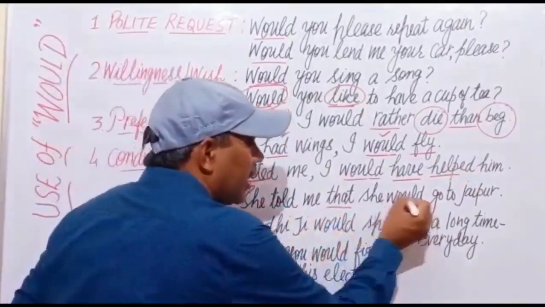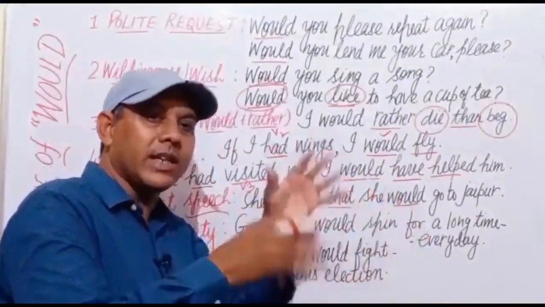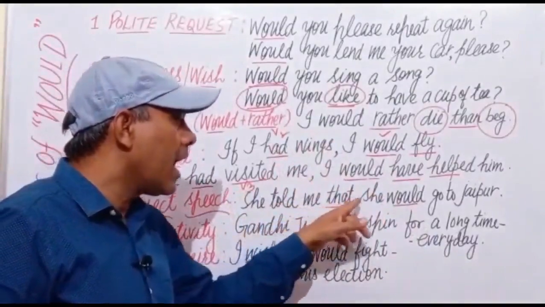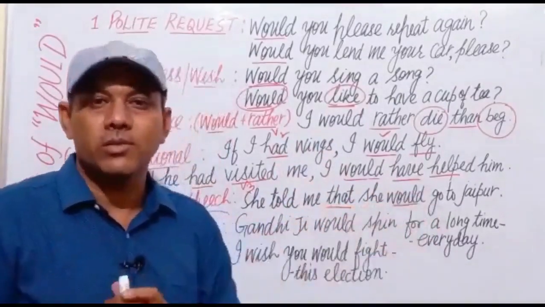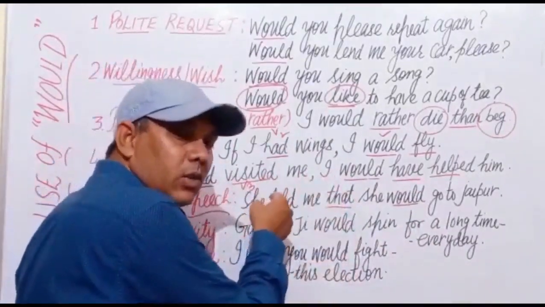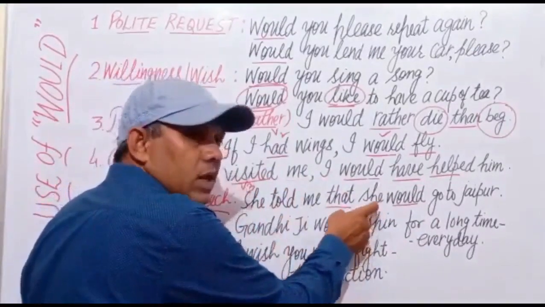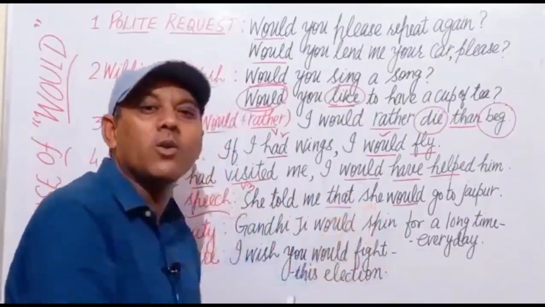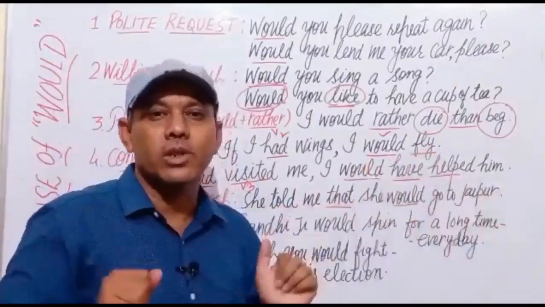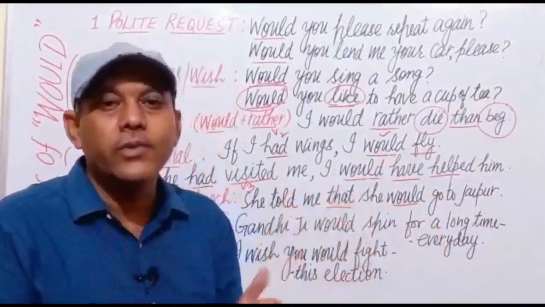इसमें हम will के स्थान पर would का यूज करेंगे। अब इसको आप एक्सपेक्ट कीजिए, देखिए कि ये डायरेक्ट स्पीच में क्या था। She said to me, I shall go to Jaipur, and to change it into indirect speech we shall change that particular word shall which was used with I. Now I shall use would with third person pronoun she. She told me that she would go to Jaipur. In this way, in indirect speech we use would in place of will.